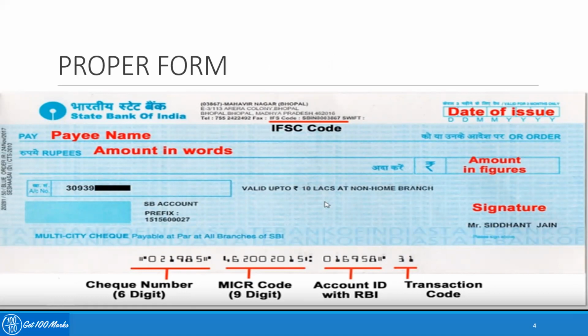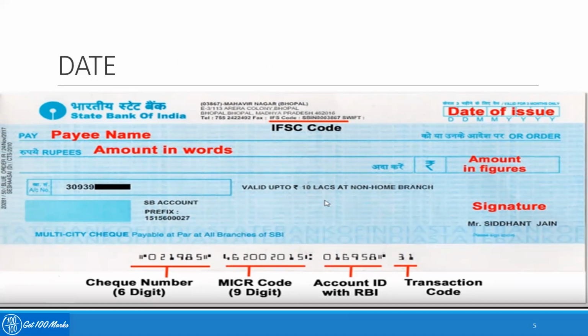The third one is proper form. The banker should always see whether the check is in the proper form. That means the check should be in the manner prescribed under the provisions of the Negotiable Instruments Act. So it should not contain any conditions. When I say proper form, it should have the payee name, the amount in words and figures, the signature, the date of issue, and it should be properly endorsed. All these conditions should be met properly for an instrument to be considered in proper form.